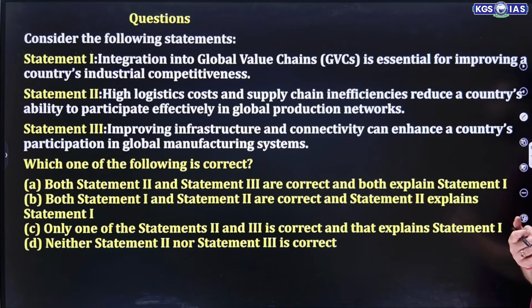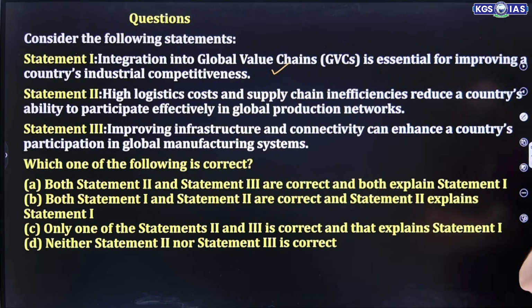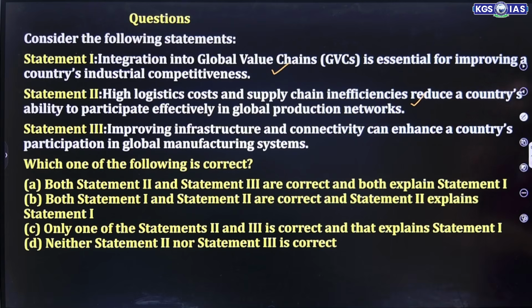So let's discuss a few questions related to this particular chapter. Consider the following statements. Integration into global value chain is essential for improving a country's industrial competitiveness. That's true. High logistic cost and supply chain inefficiency reduce a country's ability to participate effectively in global production networks. This is true, and this is explaining statement 1. Improving infrastructure and connectivity can enhance a country's participation in the global manufacturing system.